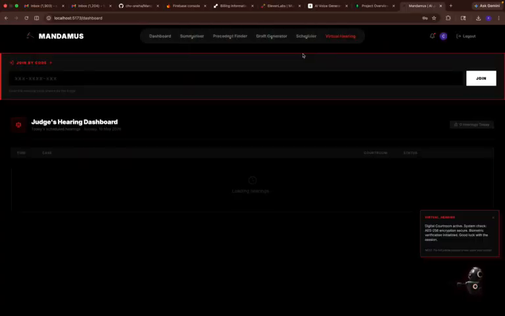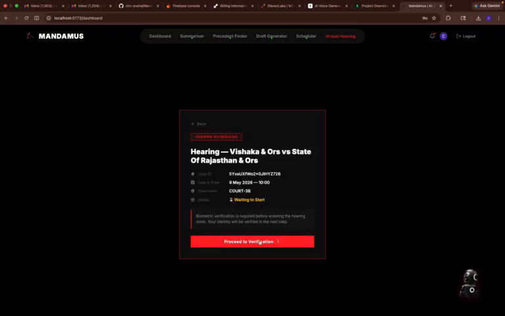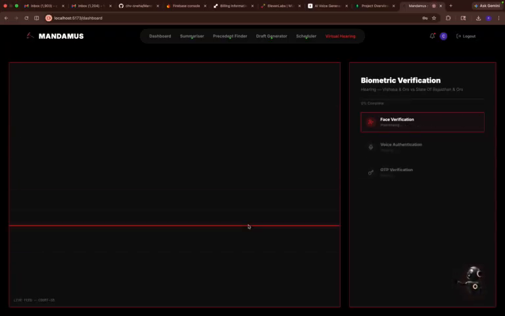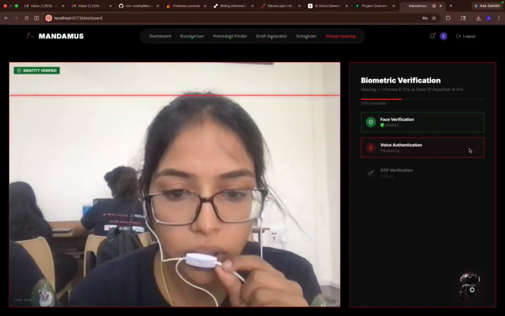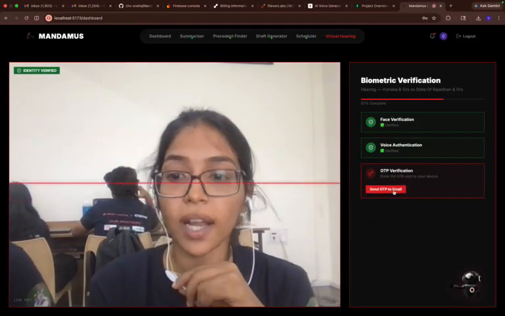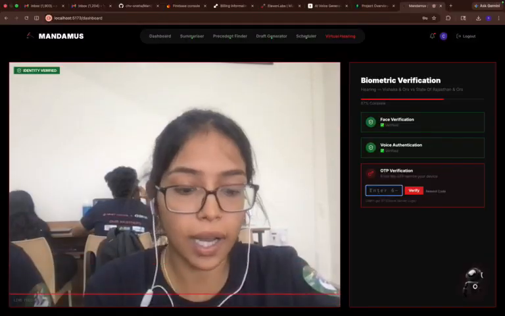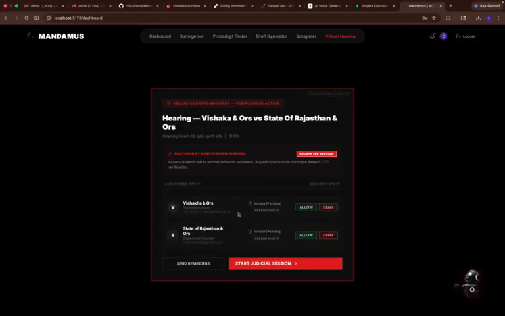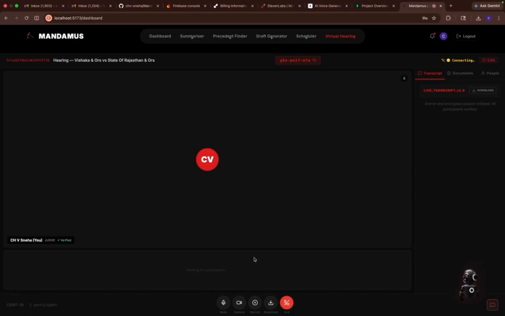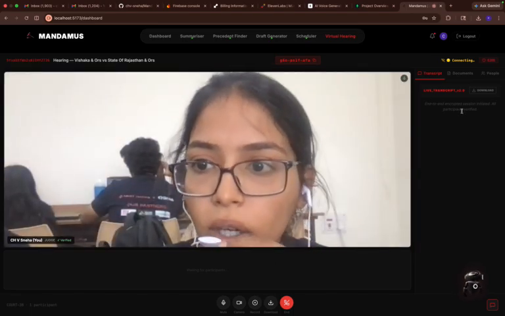So here the judge or the lawyer or the custody officer, they will log in to the hearing. When you click on start hearing, you will need to proceed with verification. First facial verification, and then the voice authentication. You need to click on scan, say hello, and then you need to enter the OTP which will be sent to your mail. I directly enter the OTP I have got on my phone, and just click enter the waiting room, and here you need to start the judicial session, and there will be a secret code and link which will be given to the lawyer and the custody officer to join.